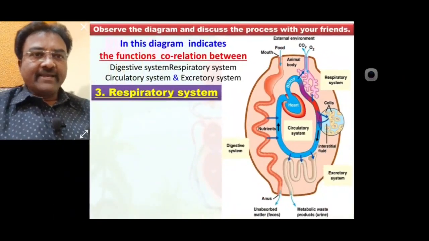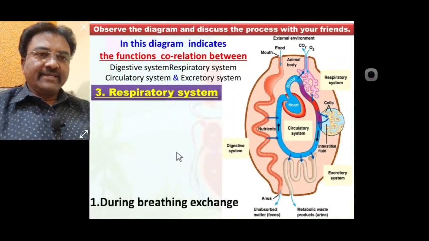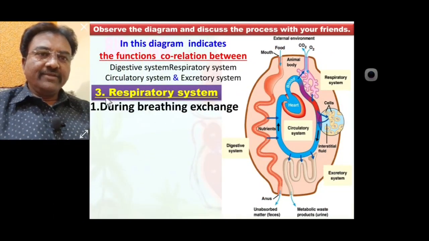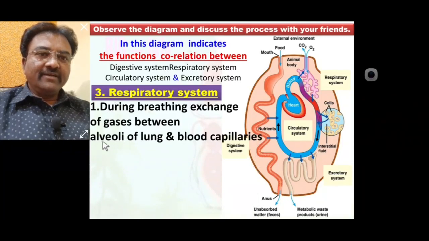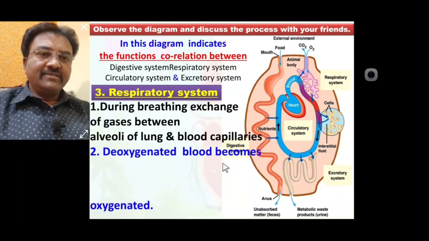So respiration takes place during breathing, exchange of gases between alveoli of lung and blood capillaries. Also deoxygenated blood becomes oxygenated, means in the lung alveoli deoxygenated blood is converted into oxygenated blood.